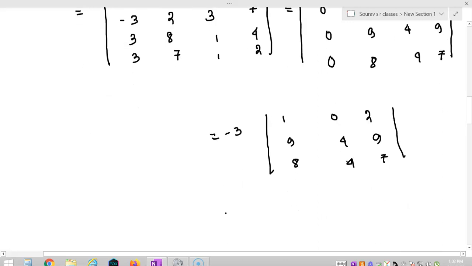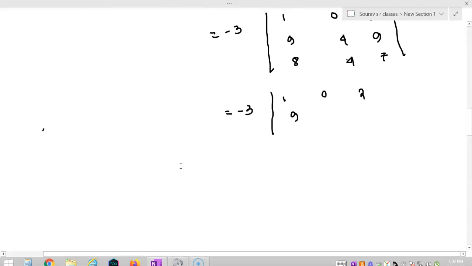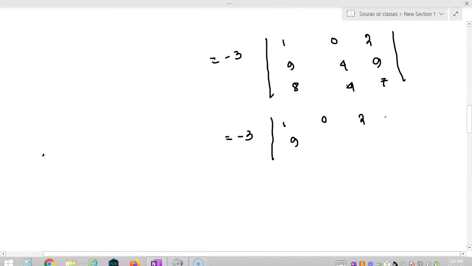Again subtracting the second row from the third row, I get 1, 0, 2; 9, 4, 9; minus 1, 0, minus 2, sorry, minus 1, 0, 2.